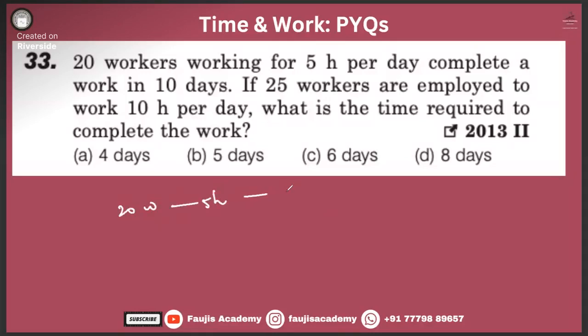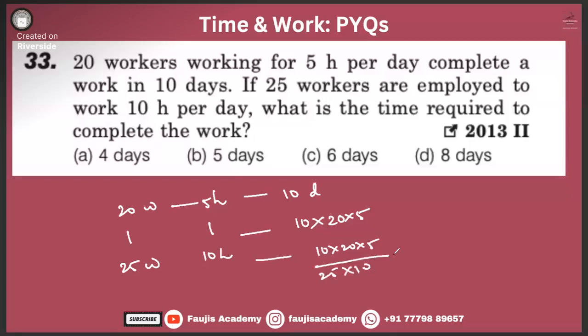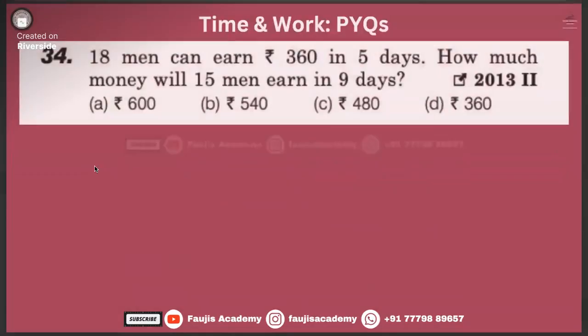1 day. 10 days. Okay. One worker only working for 1 hour. That means the number of days will shoot up. If it shoots up, it has to be written in multiplication. But when we have 25 workers, working for 10 hours per day, then it has to be written in the form of denominator. Right? Is it clear to you? Shall we move to the next question? I mean, we are at the next question now.